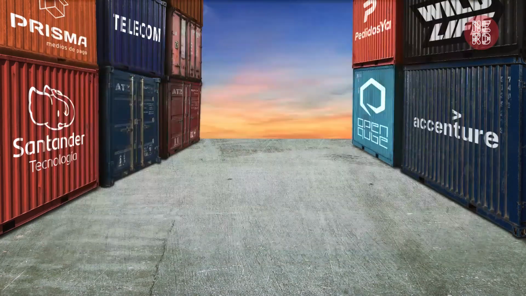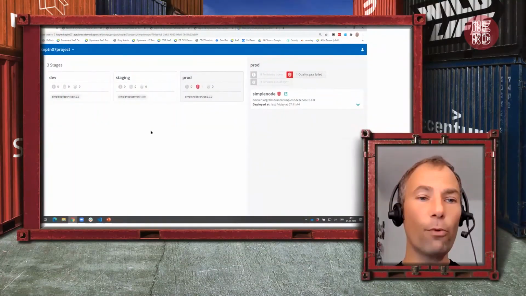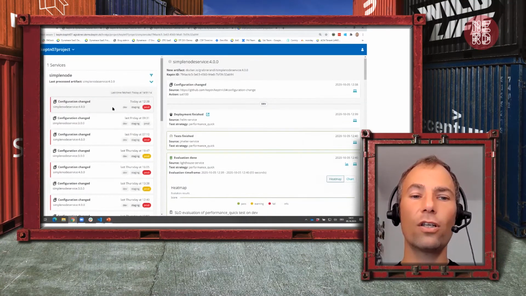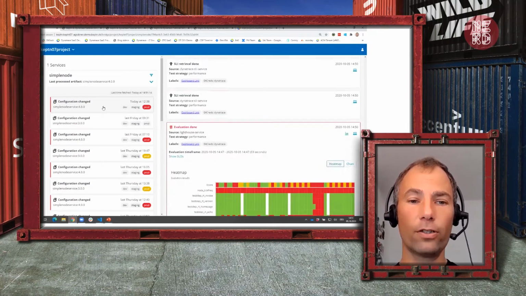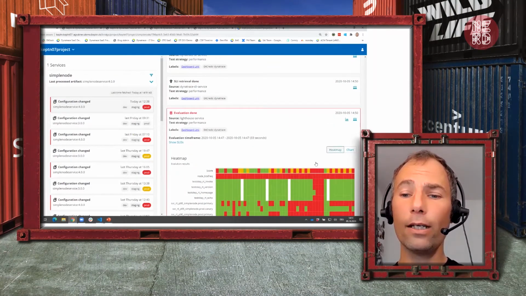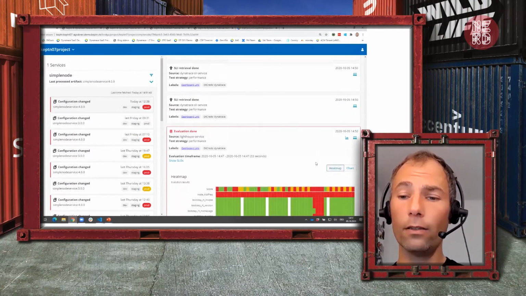So let me go back. First of all, let's refresh. Let's see, here we go. Oh, build number 3 was already rejected again from earlier. So let's actually have a look at this, because the quality gates are an essential part of that delivery process. So what you see here is my build number 4 from earlier that was deployed.